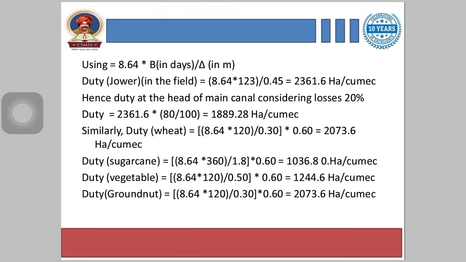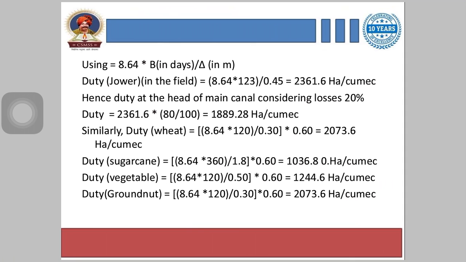Hence duty at the head of main canal considering the losses 20%. Duty is equal to 2361.6 into 80 by 100. So we have 20% of losses. So we multiply the calculated duty by 80% and we get the answer 1889.28 hectare per cumec.